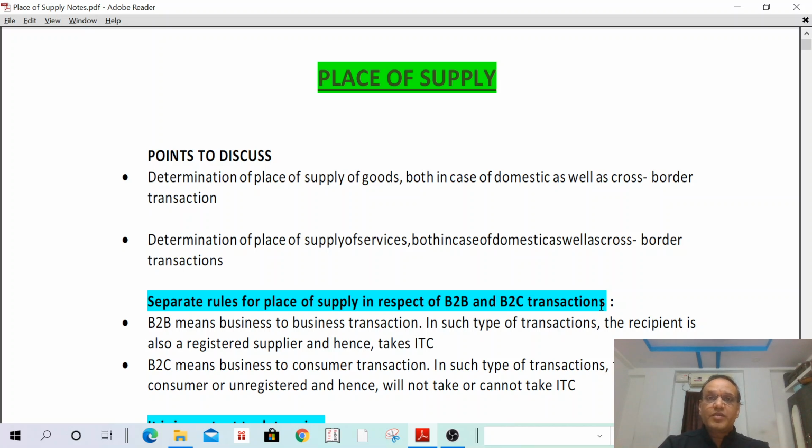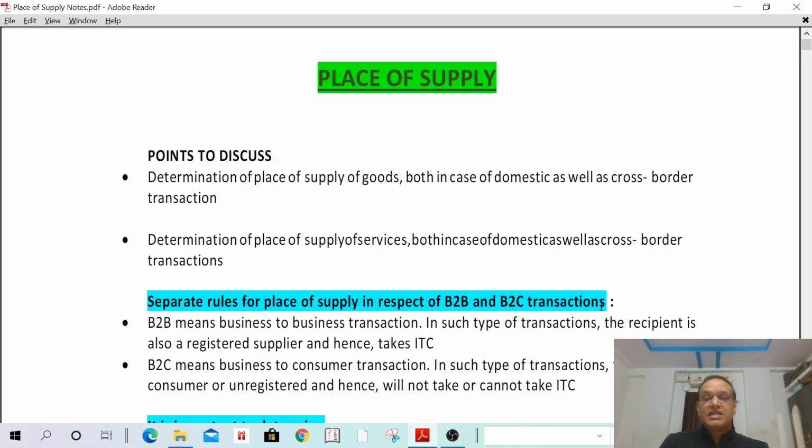What is B2B? B2B means business to business transactions. That means the supplier is registered and the recipient is also registered. Any transaction by a registered person to a registered person is called a B2B transaction. B2C means business to consumer transaction.